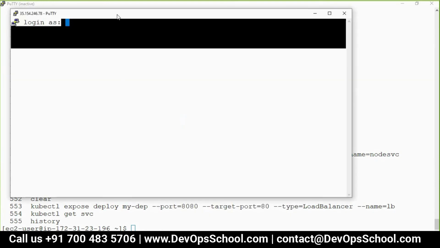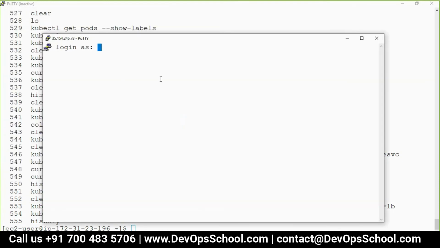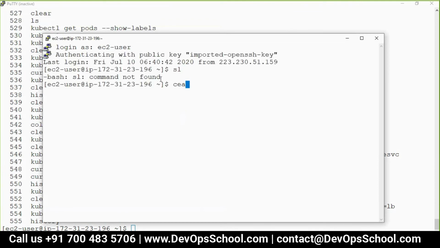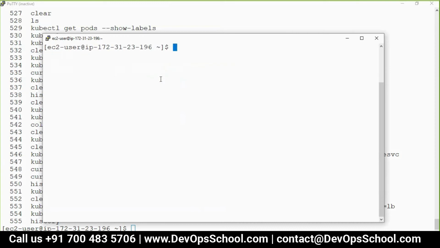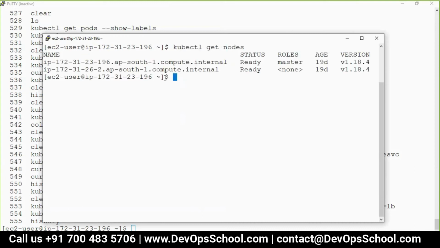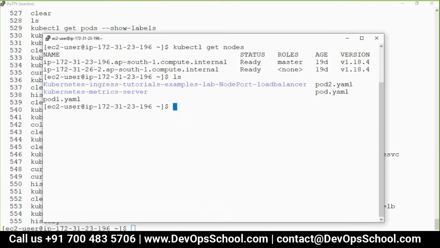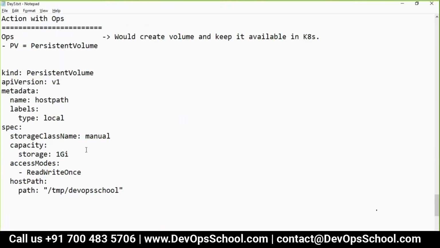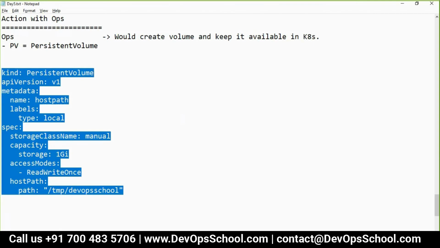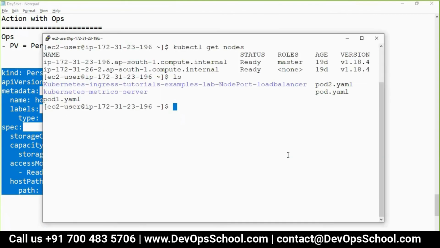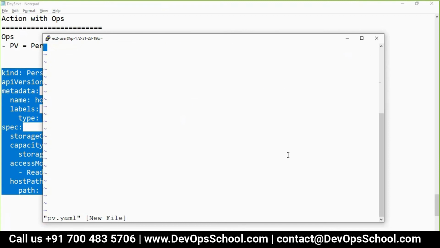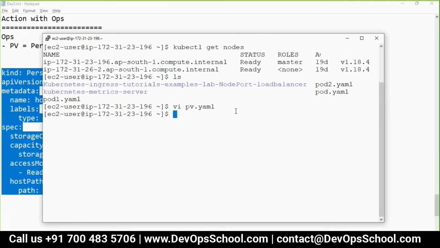Okay, so here, look at my screen please. EC2-user and cg. kubectl get nodes. Ready? Now I will create a PVC. First, PV. Okay, so here I go. The rest of the things you know, that's YAML. This is a PV. Now I'm not running that PV. Before that I will do that.